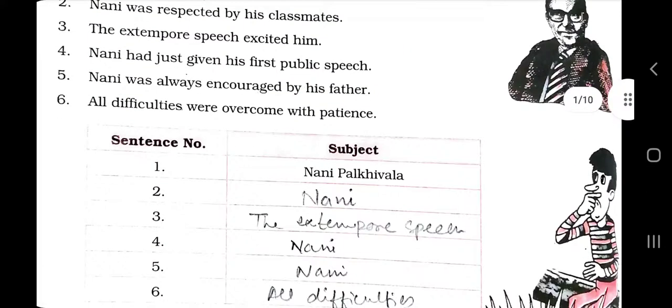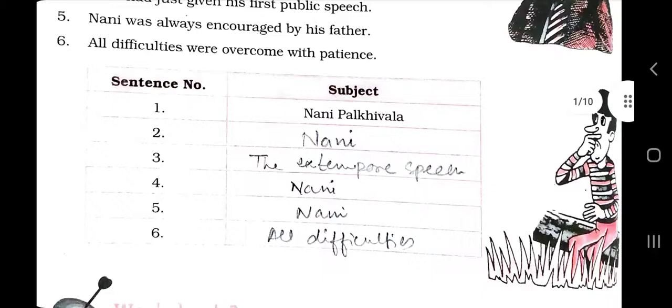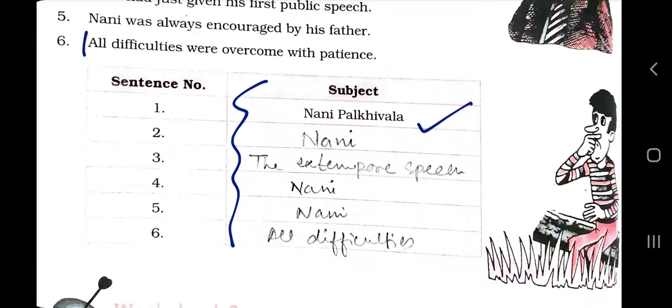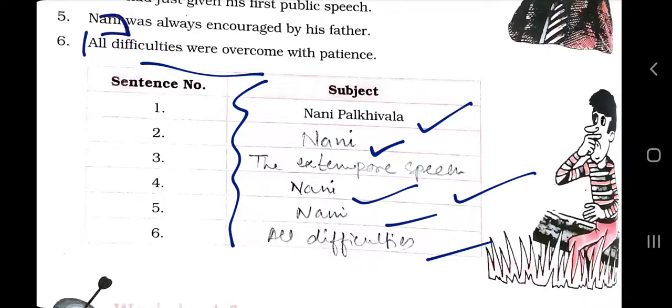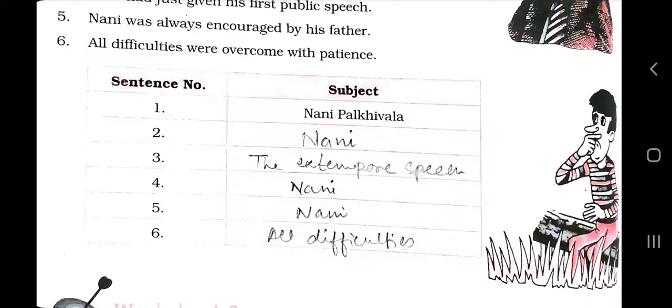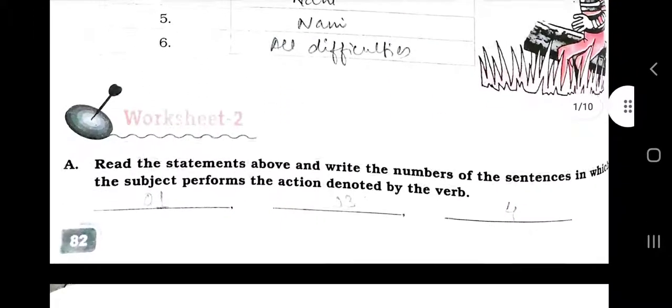Now let's do sentence 1. The subject is Nani Palkiwala. Here we have to find out the subject from the sentences above. So in the first sentence it is Nani Palkiwala, in the second the subject is Nani, the third is the extempore speech, and then Nani and all difficulties. All these are the subjects in the sentences. Now let's see the next part.